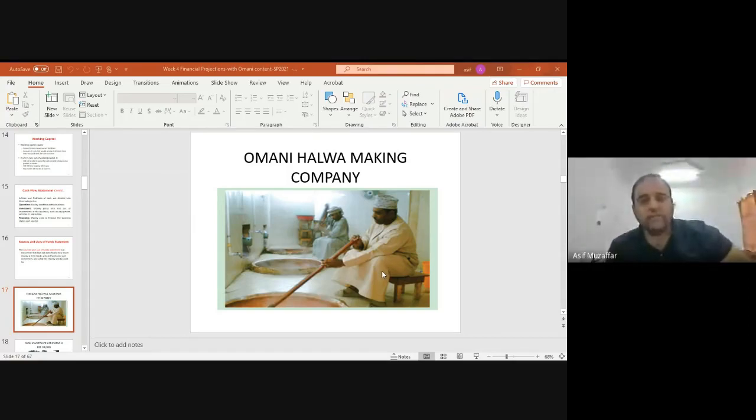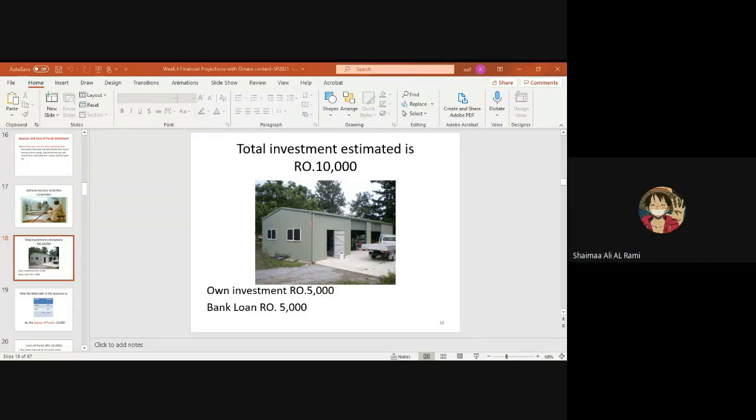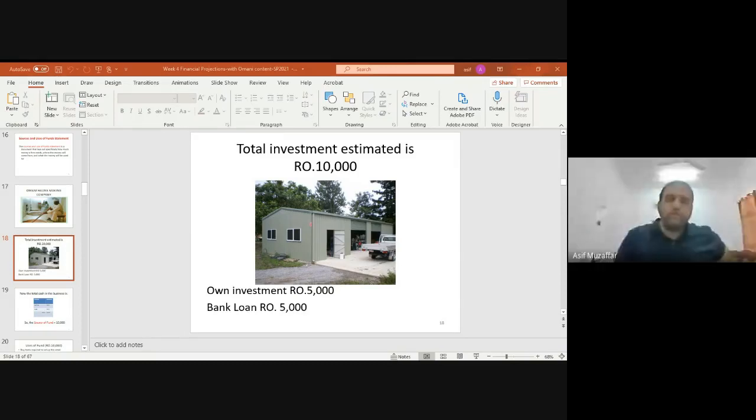So let's say they are starting a new halwa making company, small business. Okay, and their total investment is 10,000 riyal. Their own investment is 5,000 riyal. What is this called? Own investment, their own money. What should we call it? It's called capital, Mr. It is called capital or owner's equity. Good. So this is called capital.